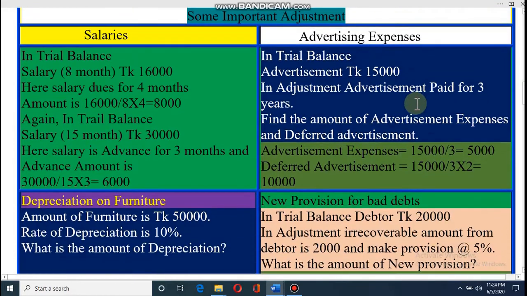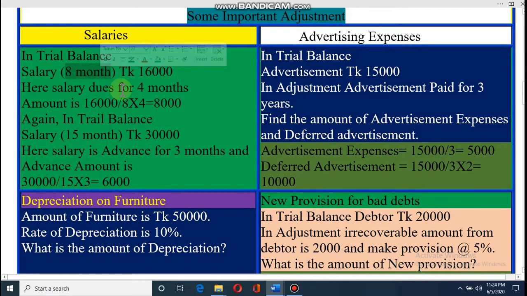Dear student, look at the first problem, which is salaries. Let's come to an example. In the trial balance, salary, in the bracket it is written 8 months and the amount is 16,000 taka. What does it mean? It is given in the question. Then what will you do? Look here, salary is due for 4 months. How can I understand? It is given salary 8 months.